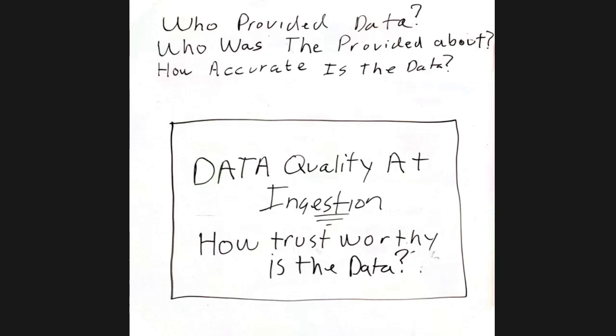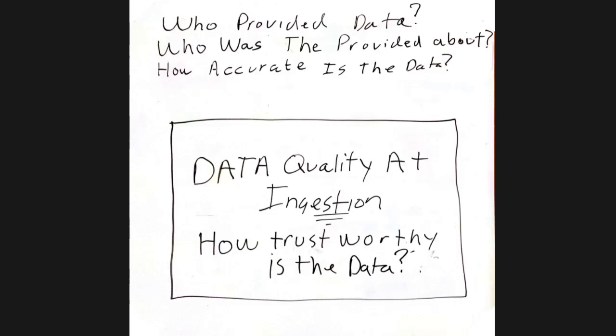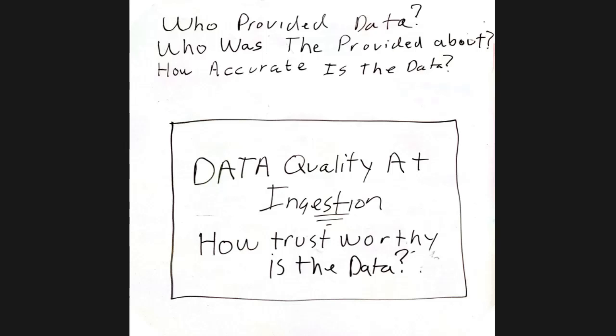For the rest of this talk, I haven't really run through this yet, but we'll see. I think the real question's at the top. The driver is, what is our data quality at ingestion, and how do we trust that data? The three main questions in this area are, who provided the data? If this was a website, who actually entered the data? And if it was a feed from somewhere else, who was that company or that entity? And then, who was the provided data about?